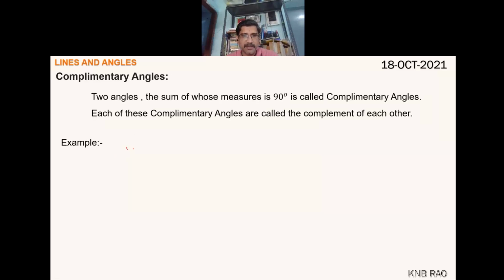Let's say angle A is 25 degrees. The complement of angle A is 90 minus 25 degrees, which is nothing but 65 degrees. So 25 and 65 are complement to each other.